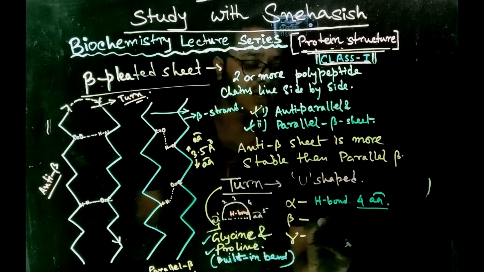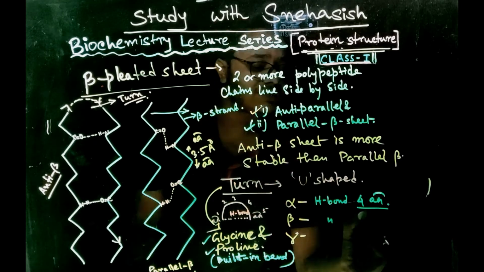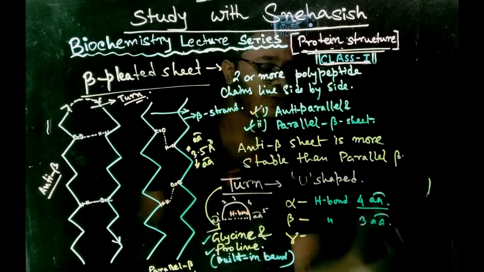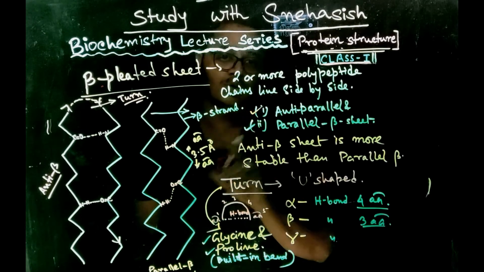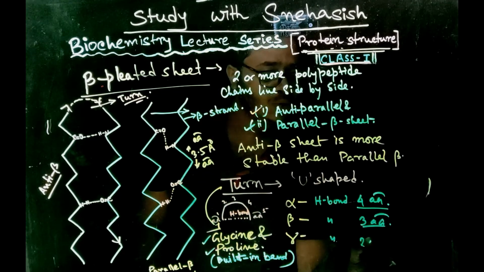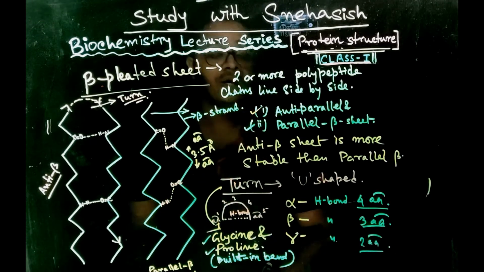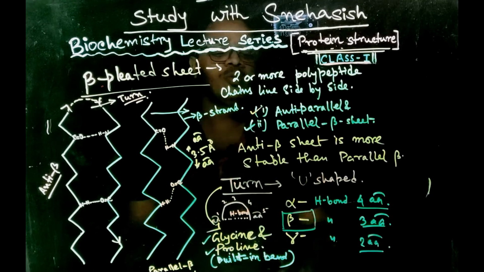In case of beta turn, the hydrogen bond forming 2 amino acids are separated by 3 amino acids, and in case of gamma turn, these 2 amino acids are separated by 2 amino acids. Remember that the beta turn is the most common type of turn.